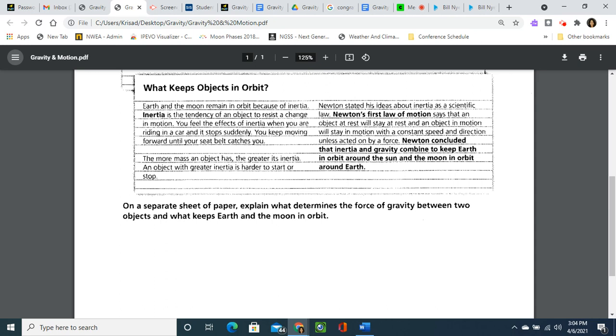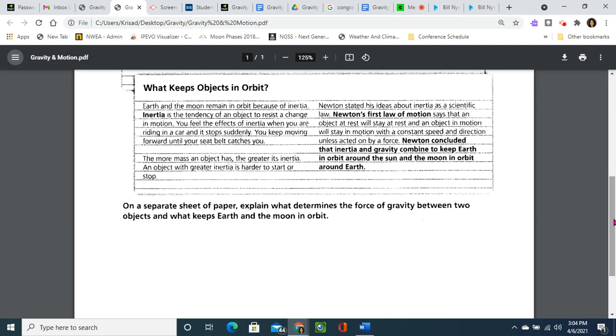What keeps objects in orbit? Earth and the moon remain in orbit because of inertia. Inertia is the tendency of an object to resist a change in motion. You feel the effects of inertia when you are riding in a car and it stops suddenly. You keep moving forward until your seatbelt catches you.